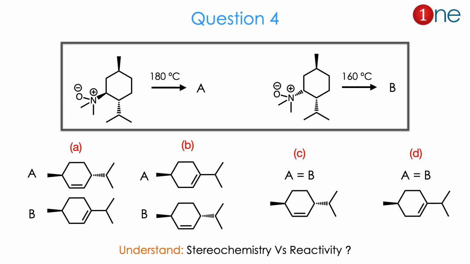So how does the elimination occur? Basically, elimination occurs here. Which way the elimination occurred is the real question. Did elimination occur near the bond, or above the plane, or below the plane? So the choices are many, and you have to guess. The question is really about stereochemistry, the relationship between stereochemistry and reactivity.